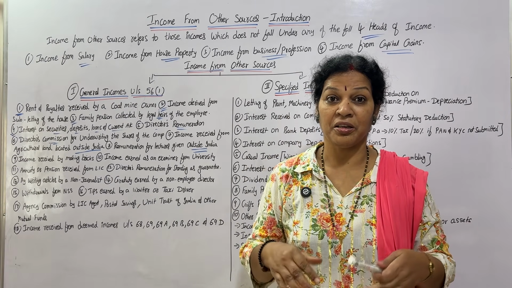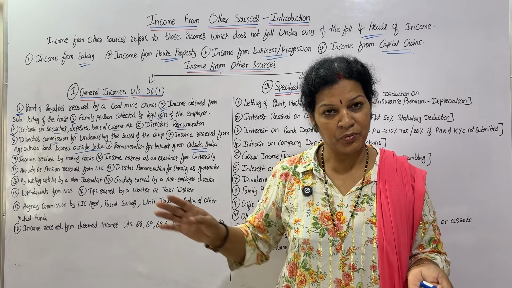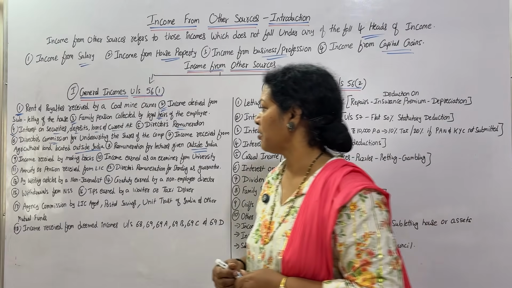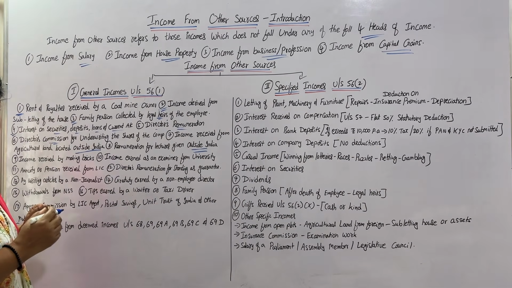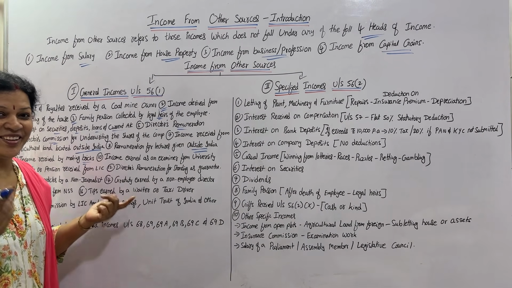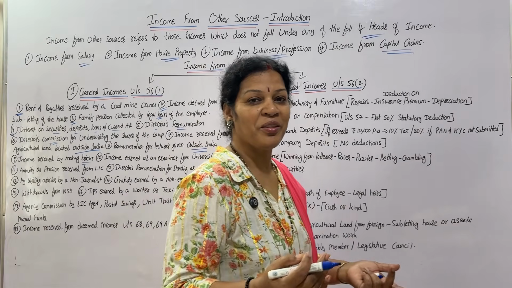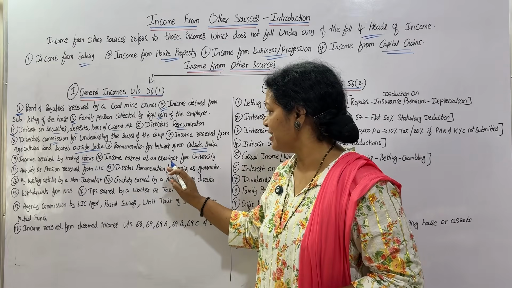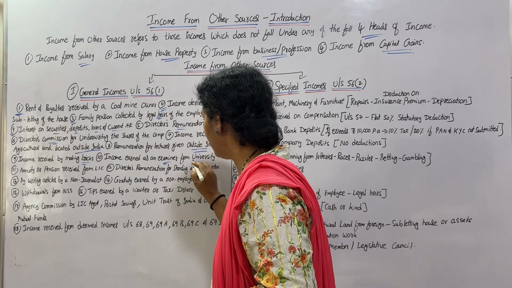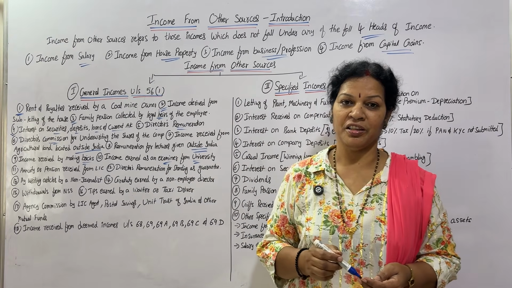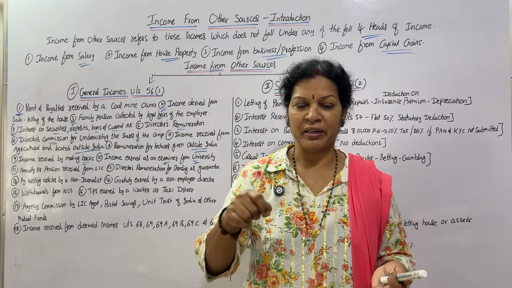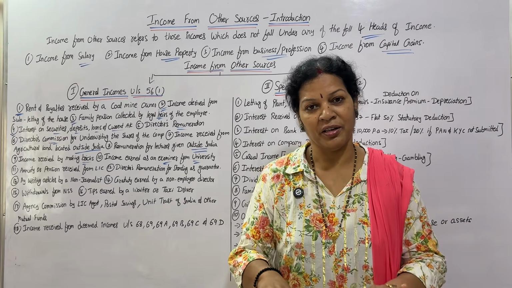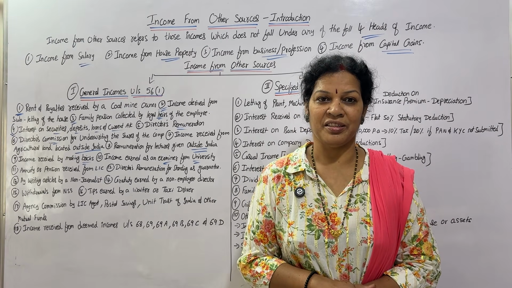Lectures, guest lectures given outside India, that's an income. So that is also income from other sources. Next, income received by making bricks. For making the bricks also, this is income from other sources. Next, income earned as an examiner from university. Examiner means I have gone for paper correction. I got some remuneration. That is also income from other sources.